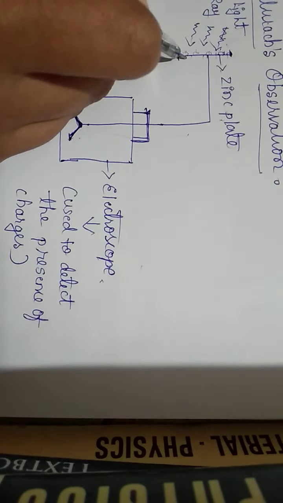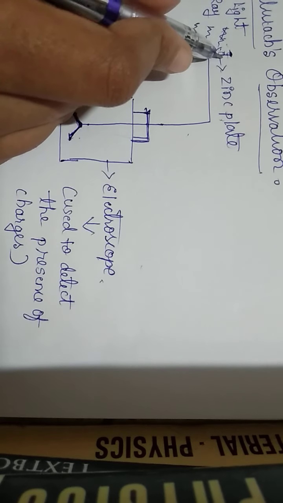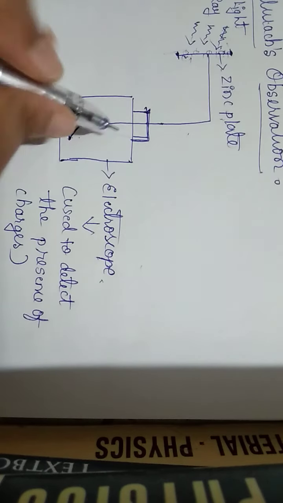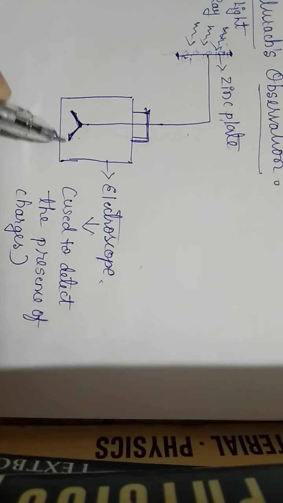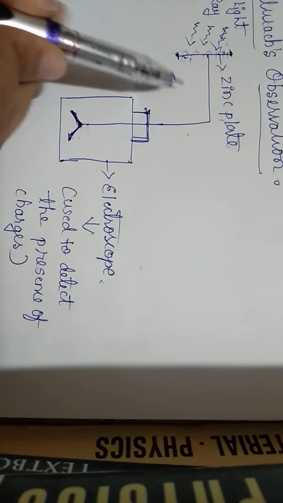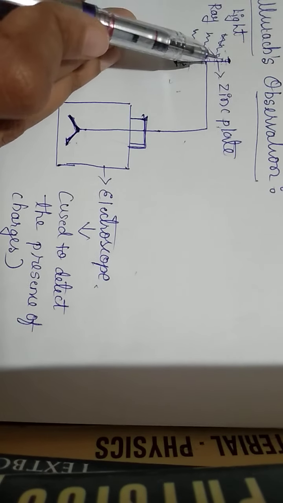So there is ejection of the electrons, or ejection of the negatively charged particles, so that divergence in the gold leaves takes place. That indicated liberation or ejection of the electrons from the metallic surface.